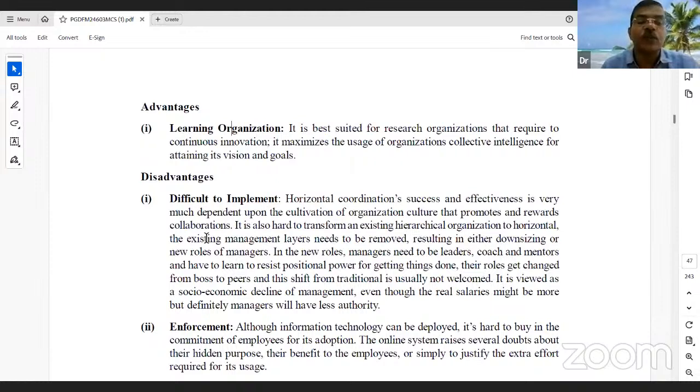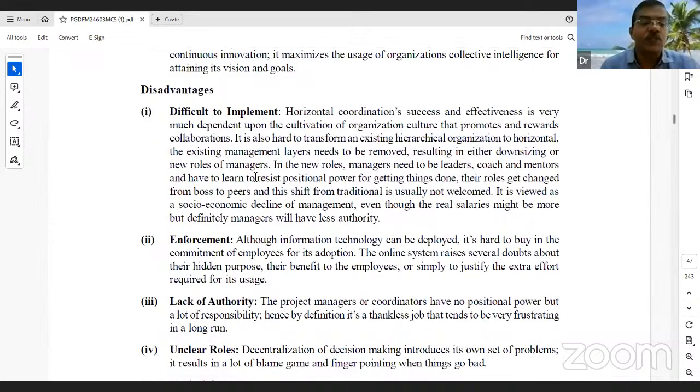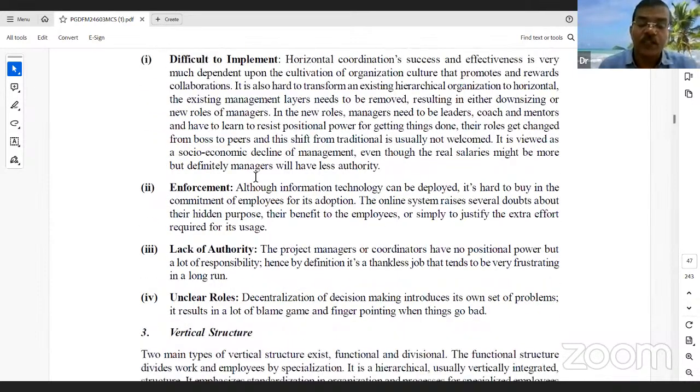Another disadvantage is that it is difficult to implement horizontal coordination successfully, depending upon the culture of the organization. Promotion, rewards, and collaborations will all be affected, and that is also one of the disadvantages of implementing these horizontal organizations. Enforcement is also one kind of limitation, along with lack of authority.